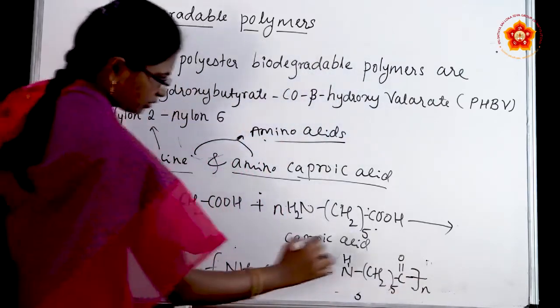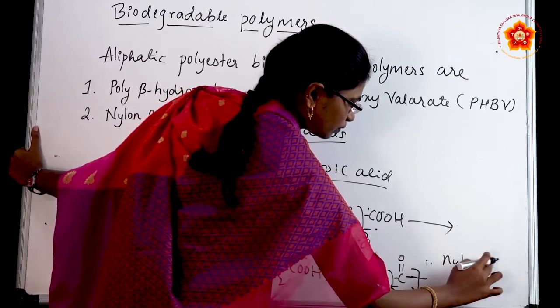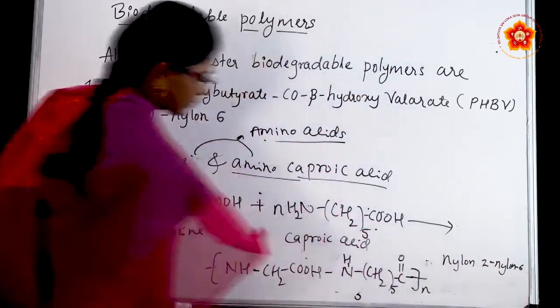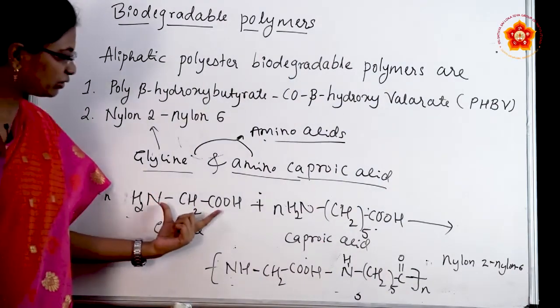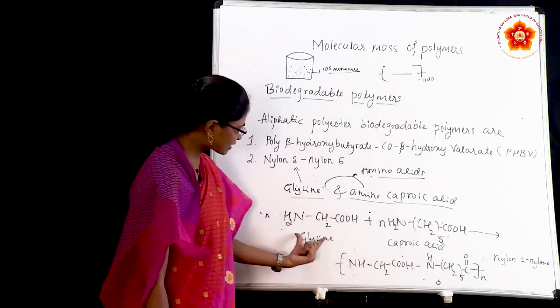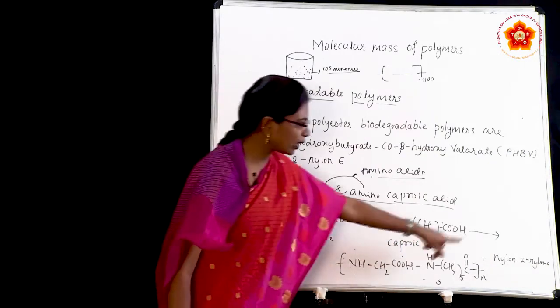So this is the nylon 2, nylon 6. Okay. So here also the elimination of water takes place in the reaction. Remember, this is a glycine structure, this is a caproic structure, and this is nylon 2, nylon 6.